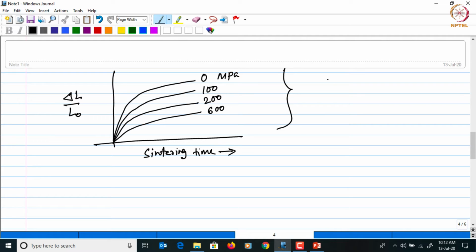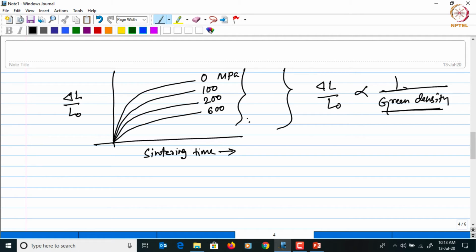So this comes from the fact that shrinkage is inversely proportional to the green density, as I said before. So when the compaction pressure is increased, the green density also increases, and therefore the shrinkage will decrease, as you could see from here, right? And therefore it is easier to maintain the dimensional control when the powder is pressed at higher pressure.